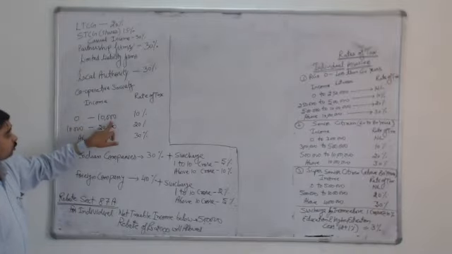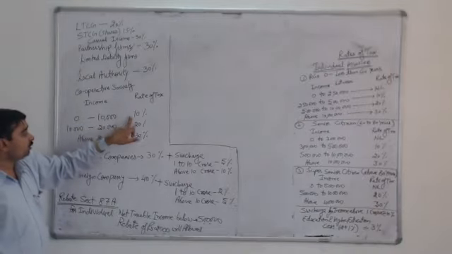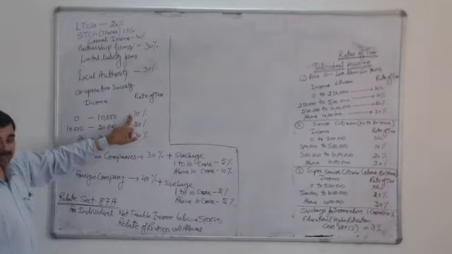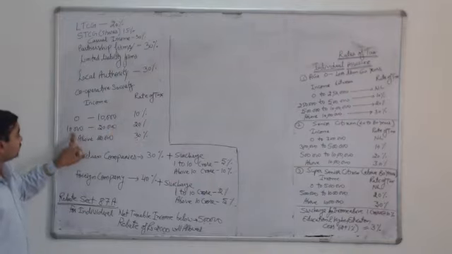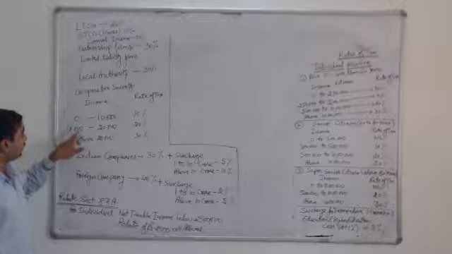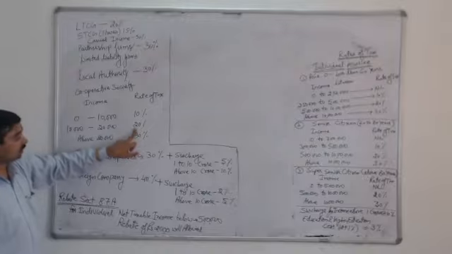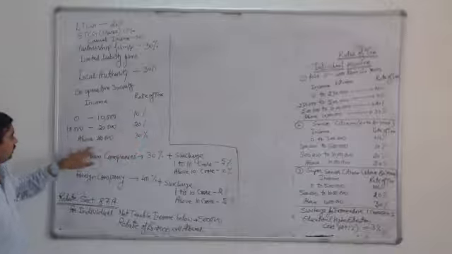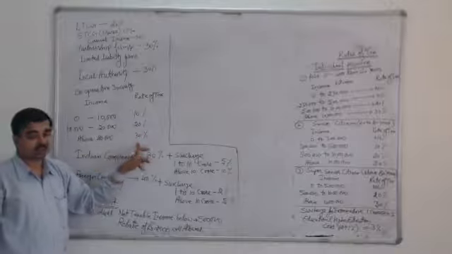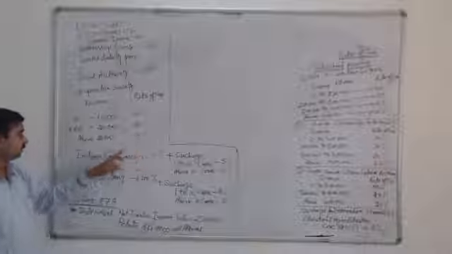If income is between 0 to 10,000, they will have to pay tax at the rate of 10%. If income exceeds 10,000 and is between 10,000 to 20,000, tax is payable at the rate of 20%. If the income is above 20,000, the tax is payable at the rate of 30%.